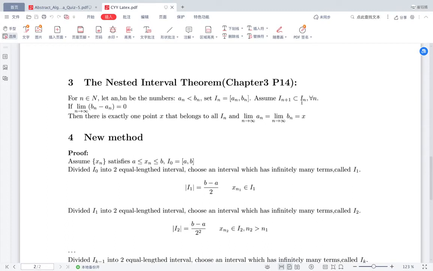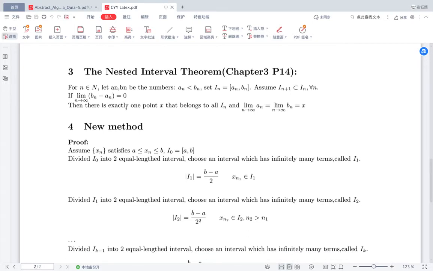This is the first condition. The other condition is that as n goes to infinity, the limit of bn minus an equals 0. Then the conclusion is there is exactly one point x that belongs to all In, and the limit as n goes to infinity of an equals the limit of bn equals x.